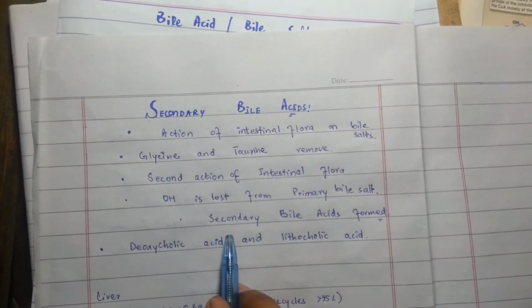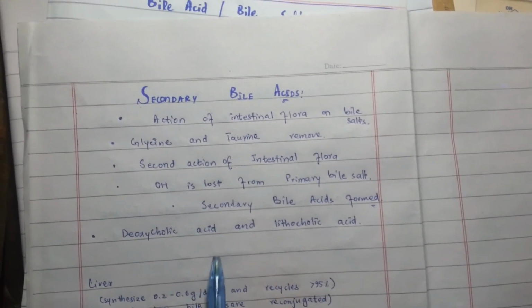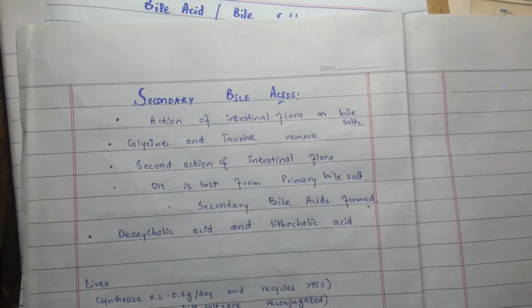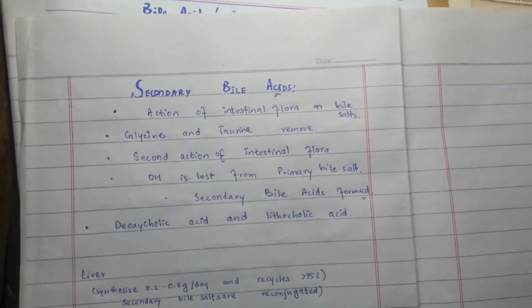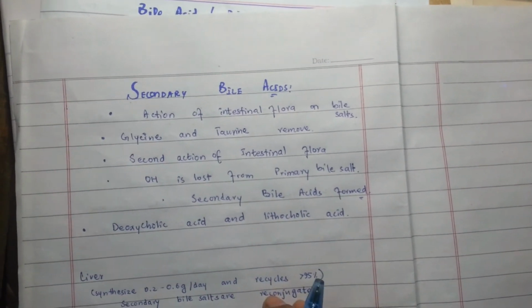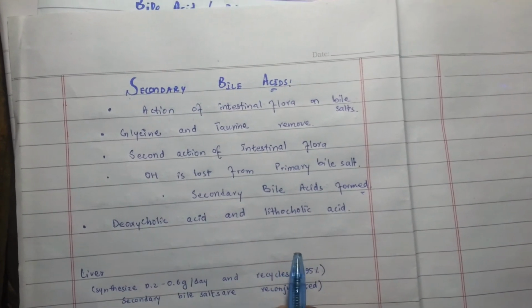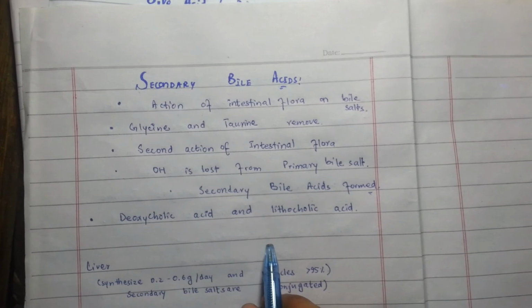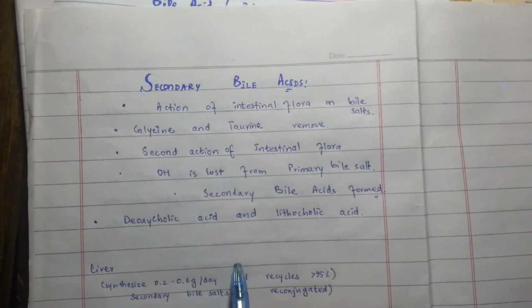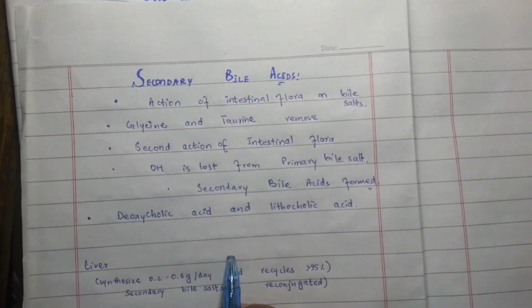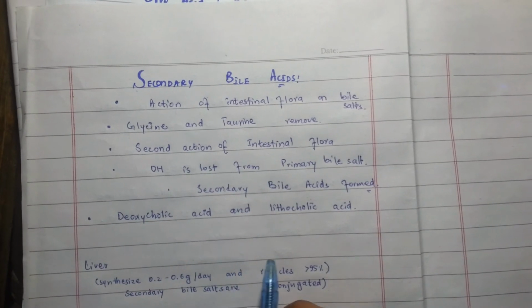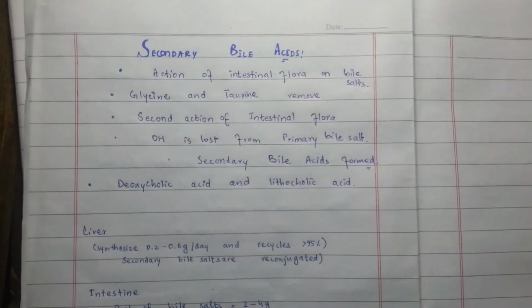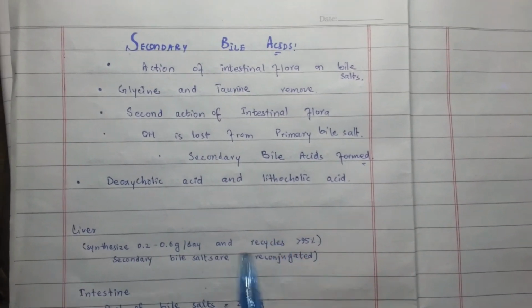secondary bile acids. Bile salts are reabsorbed in the ileum and returned to the liver, where they can be reconjugated with glycine or taurine, but they are not rehydroxylated. They lack the 7-alpha hydroxyl group, and then form the secondary bile salts.